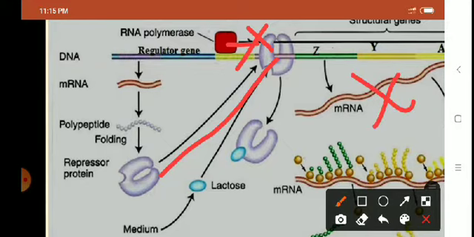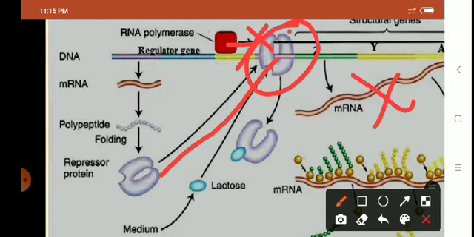Okay. So, repressor operator binding controls whether protein synthesis takes place, or whether structural genes are transcribed or not. So, operator repressor binding regulates the transcription process.